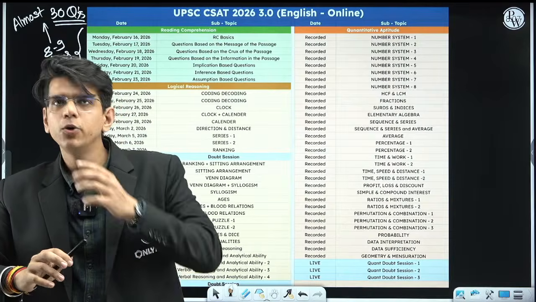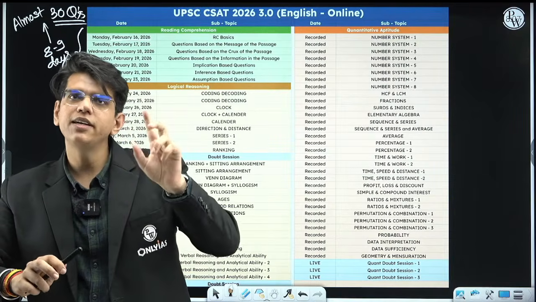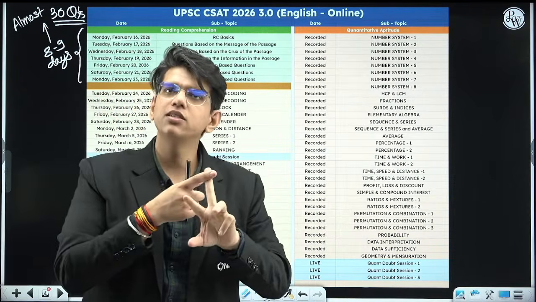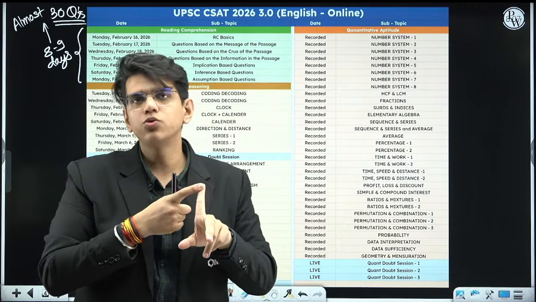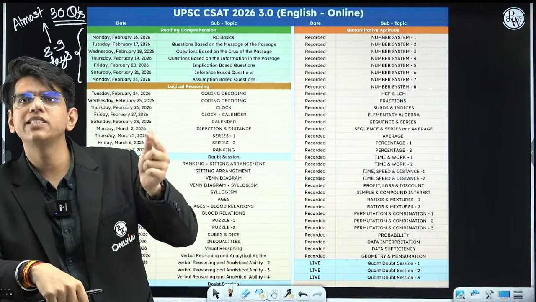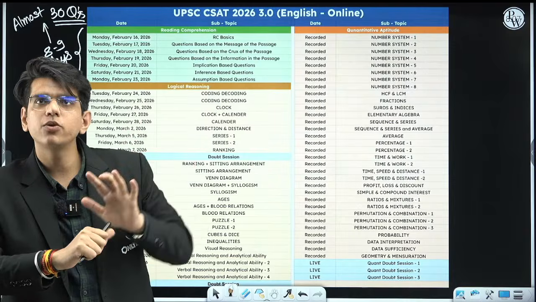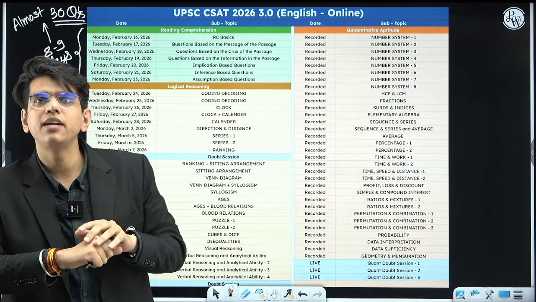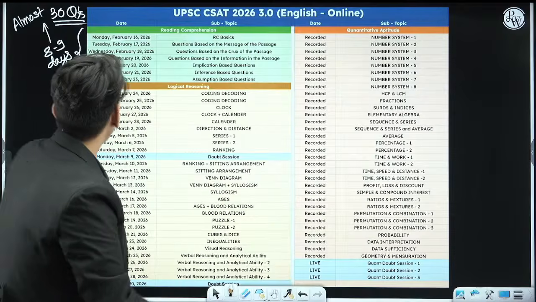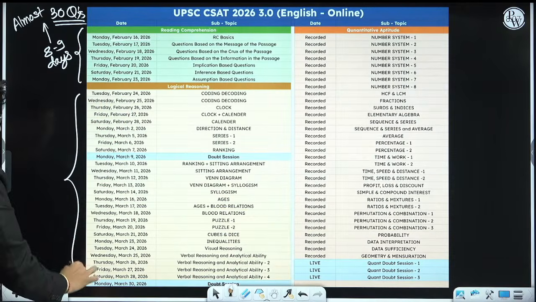So when we will be doing reading comprehension, I will tell you both things. What are the questions to avoid? What are the questions to choose? How to identify those questions in the paper? Okay, these are the questions I need to attempt. These are the questions I need to leave. After that, we will complete our reasoning.